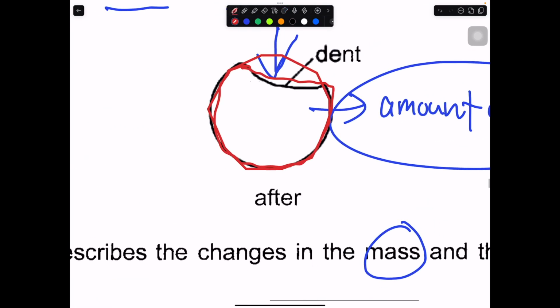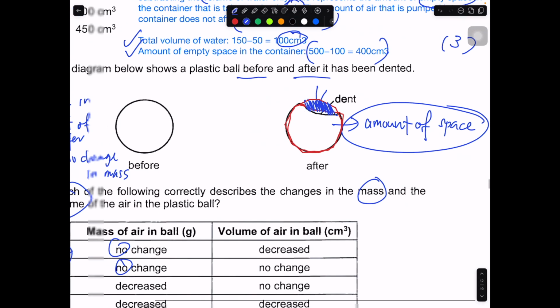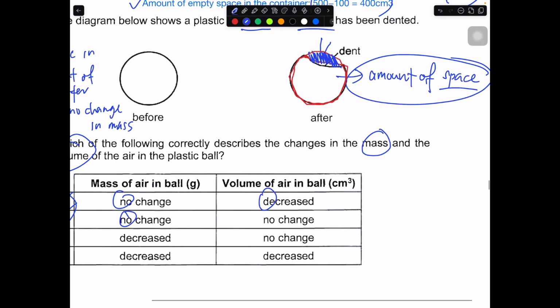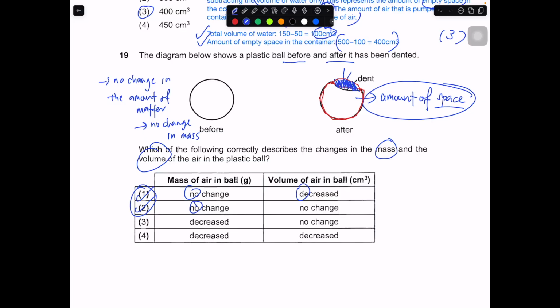The amount of space indeed decreases, because this part of the space is no longer taken up by the air in the ping pong ball. So the volume of air must have decreased, because it occupies less space now. The answer must be number 1. The volume does change because we only calculate the amount of space the object occupies. Because of the dent, it occupies less space, so the volume should have decreased. So 19 is confirmed to be number 1.